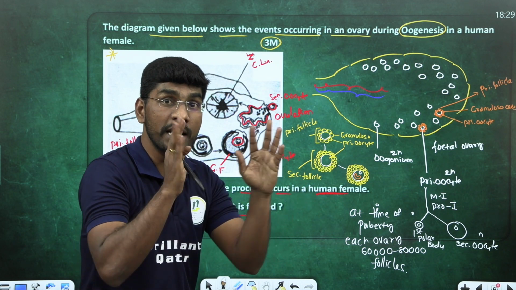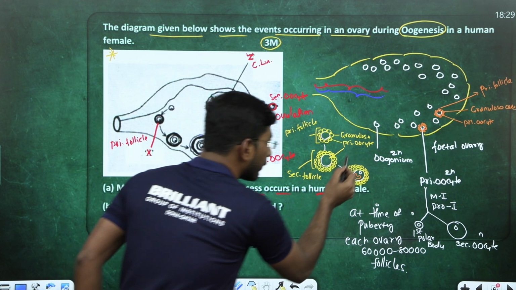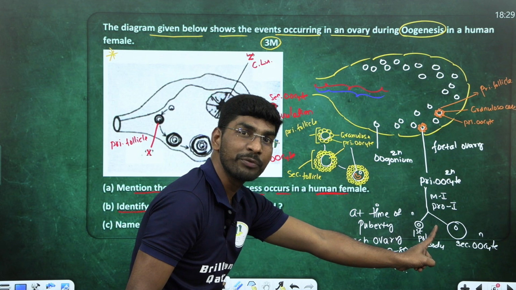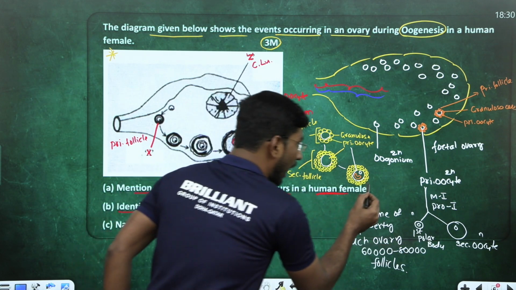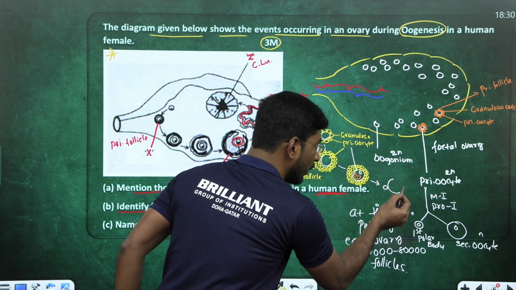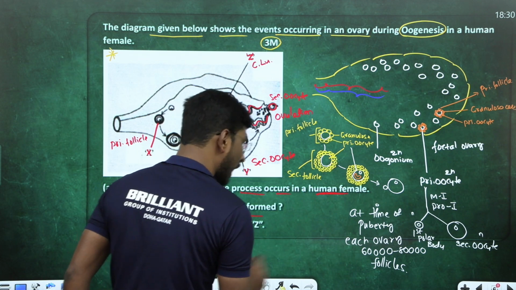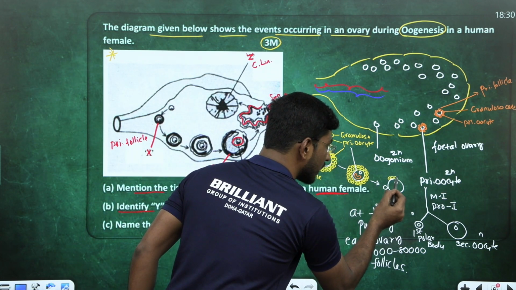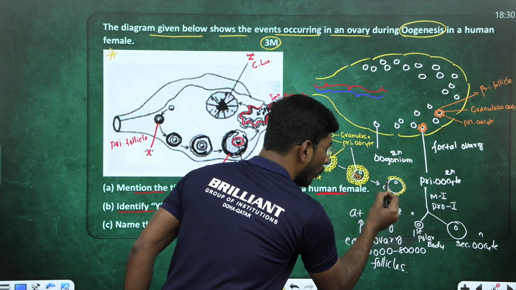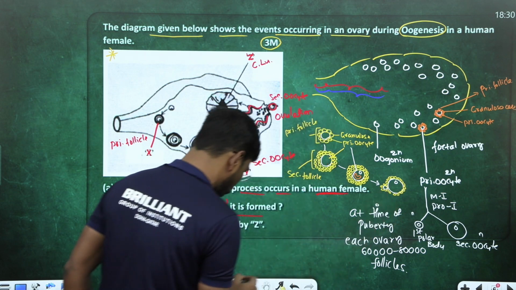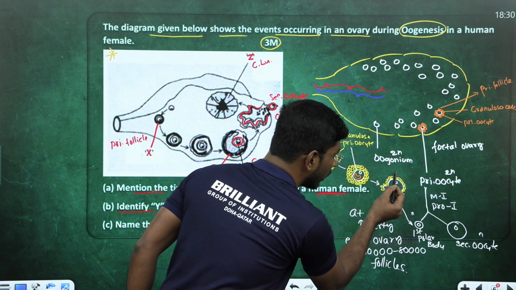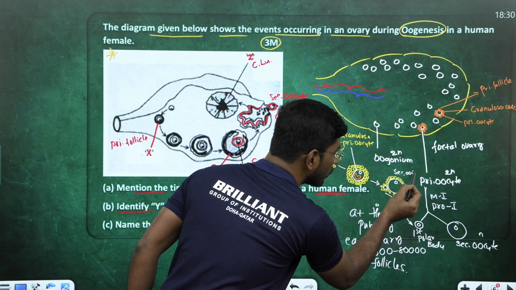You got my point? Now listen to what happened. This primary oocyte completes meiosis 1. After this process, it gives a smaller polar body and a bigger secondary oocyte. Here again, granulosa cells are still attached. After meiosis 1 division, one smaller cell forms. What is this smaller cell called? First polar body. This bigger one is called the secondary oocyte.